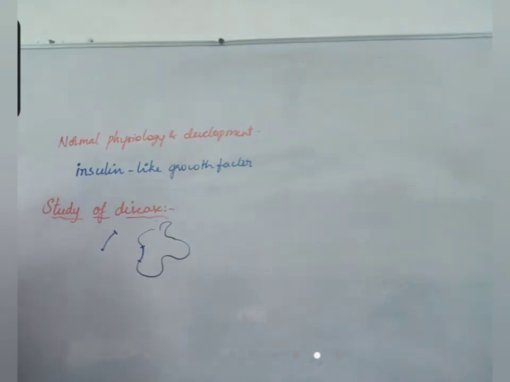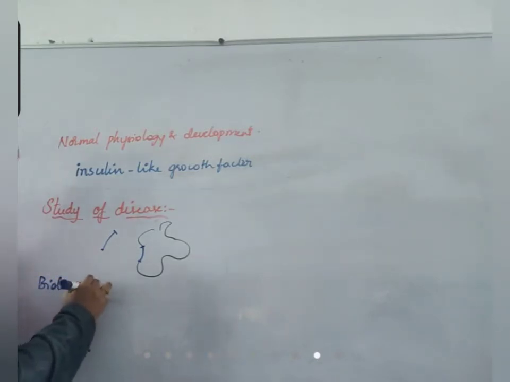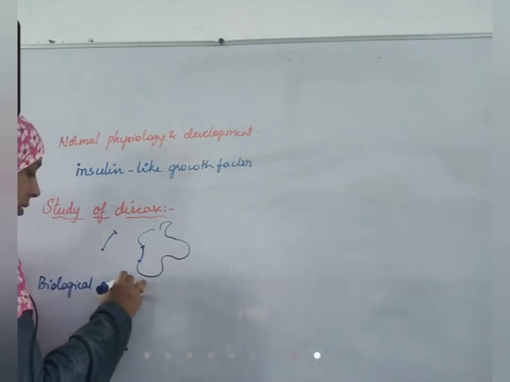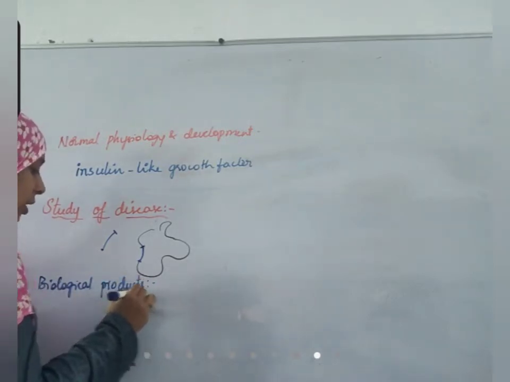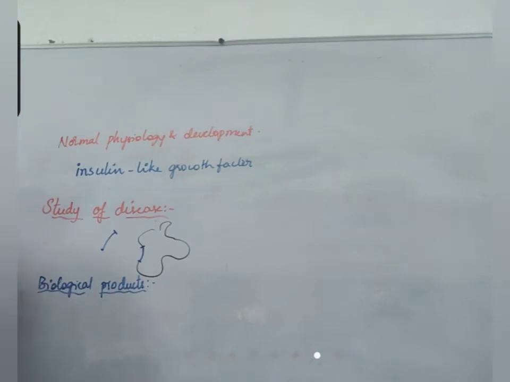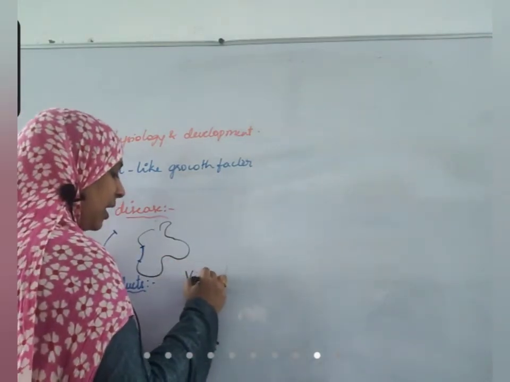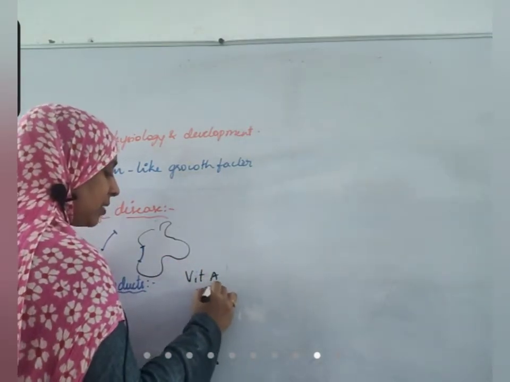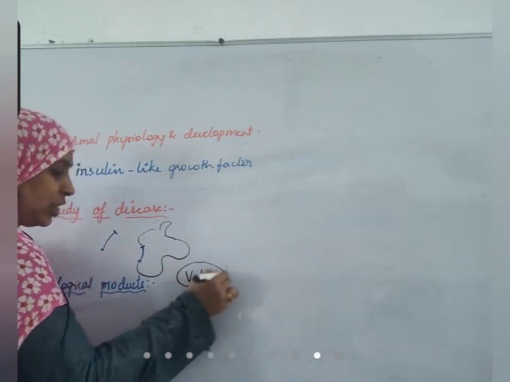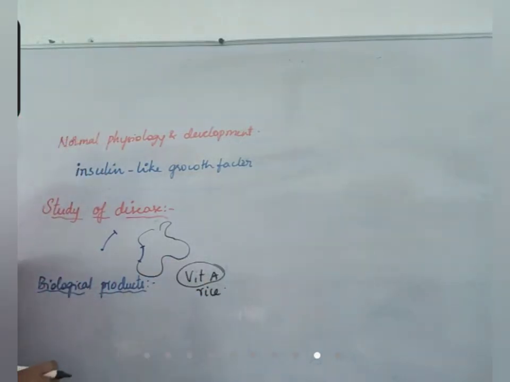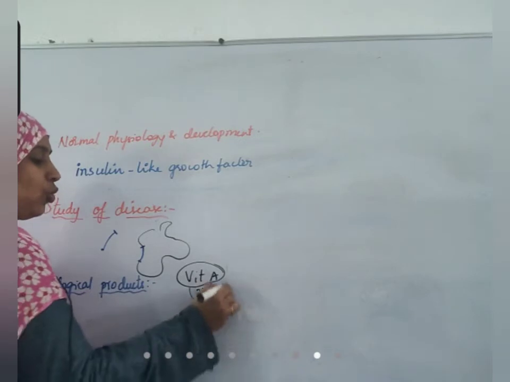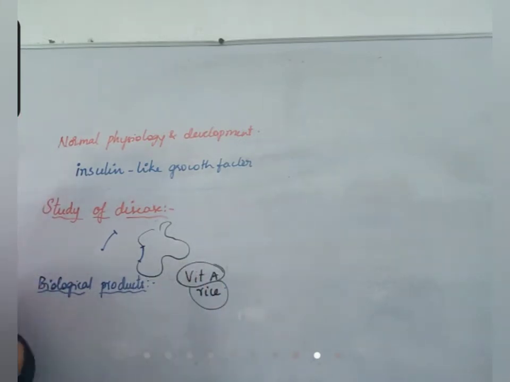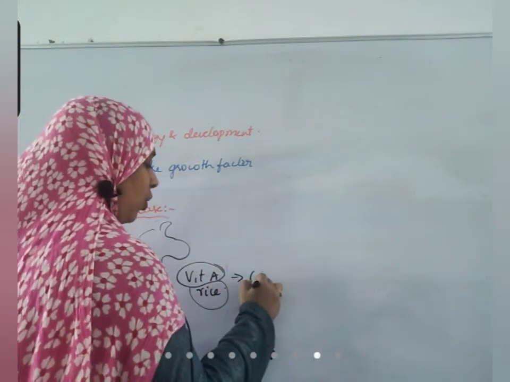Next thing is biological products. Okay, see, we have introduced vitamin A into rice. How? The gene that produces vitamin A is added into the rice genome and vitamin A rich rice is produced. This is called golden rice.